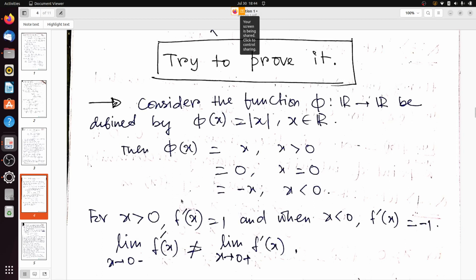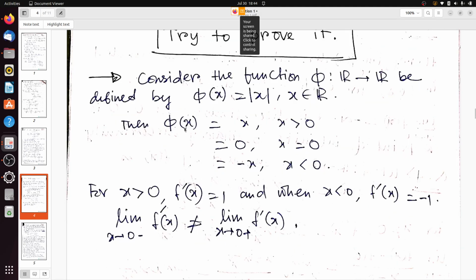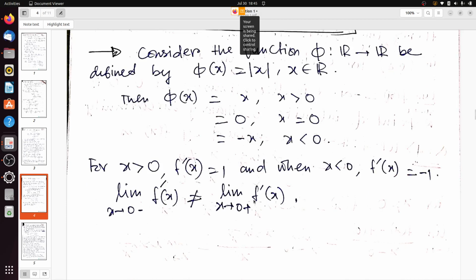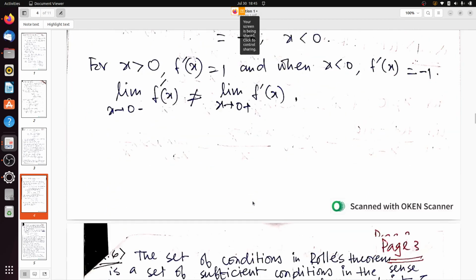There is a notational ambiguity; don't think phi and f are different. I have just used two different notations. Am I clear? Here phi and f, please read as the same. So for x greater than 0, f prime x becomes 1, and when x is less than 0, f prime x becomes minus 1. So the left hand derivative and right hand derivative are not equal. So we will write that the function is not differentiable at the point x equals 0.